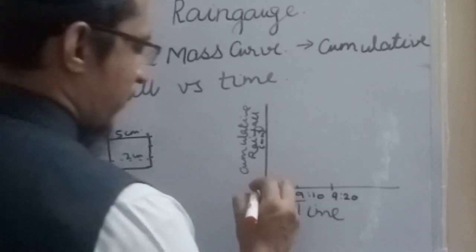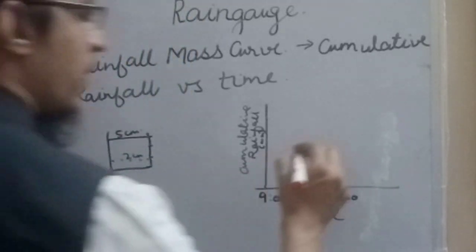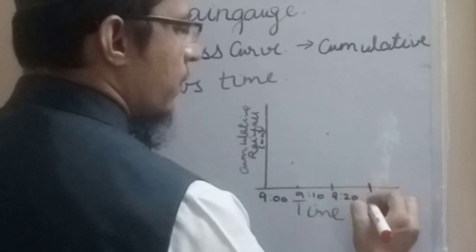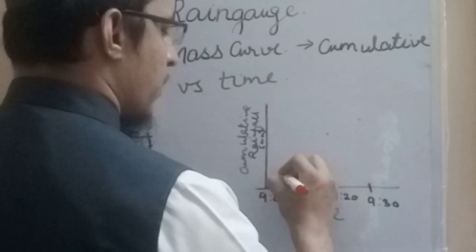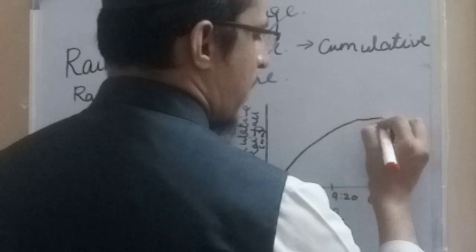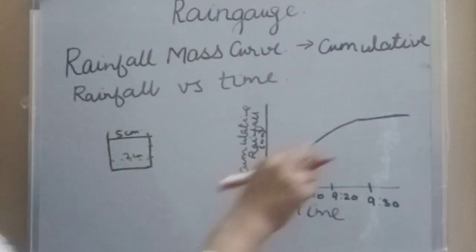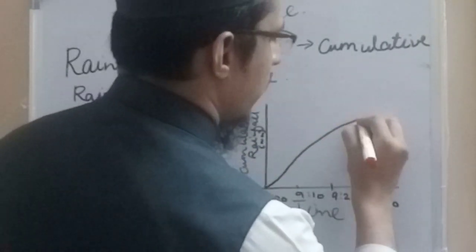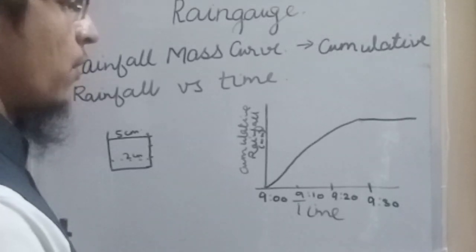So we can put this at this point as 2 centimeter, suppose, and then at 9:20 we have 5 centimeter, and so on. We can have a number of readings. In this way we can obtain a graph. When the rainfall has stopped, this reading will stop changing, so this curve will become flat. So this flat curve represents that the rainfall has stopped.